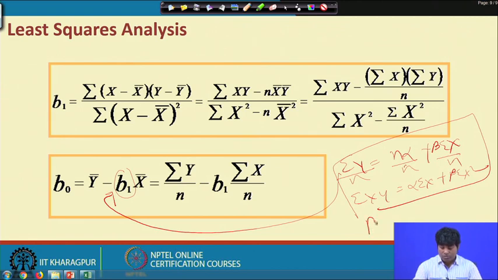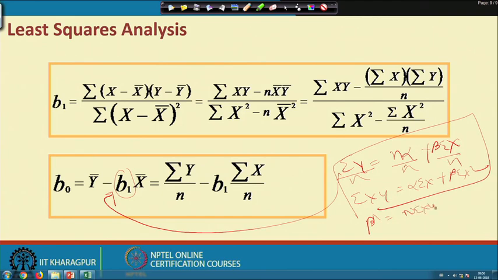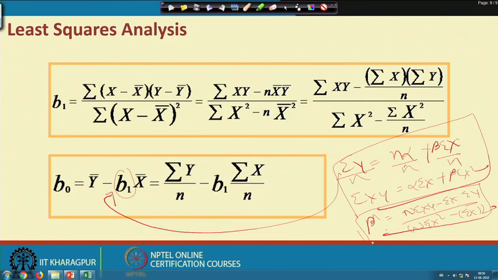So, the beta estimate equals n summation x y minus sum x into sum y divided by n summation x squares minus sum x whole square. So, this is actually the beta coefficient. The process is to first find out the beta coefficient by this particular formula. It is something called the covariance of x y by variance of x.